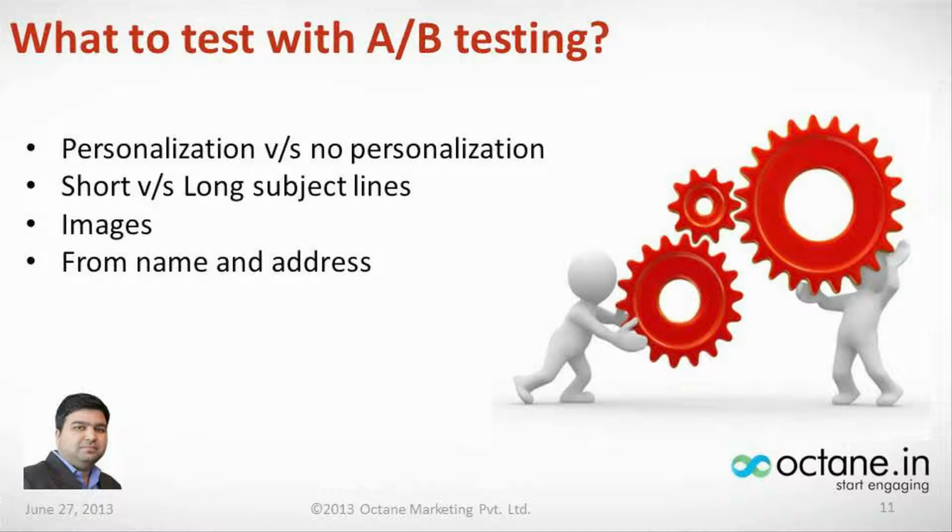Then you can also do a lot of stuff with subject lines. This is the most common way of doing A/B testing, in which people use short and long subject lines, and they also use a lot of subject lines with immediate calls to action, wherein they say buy now, this product is going to be out of stock, we have limited stock and so on. And then there are longer subject lines which have complete descriptions about all the categories that they have. And we also have subject lines which are very informative, which tell you exactly what's there in the mailer inside when they open it. So a lot of people do that.